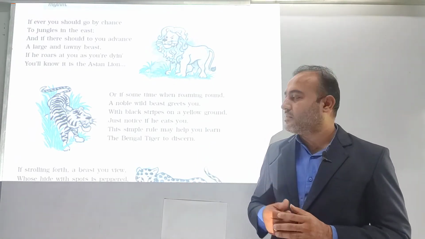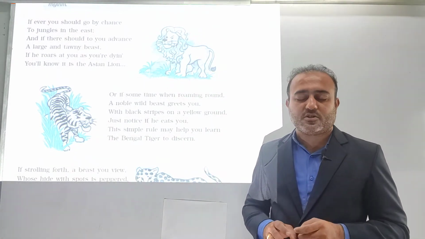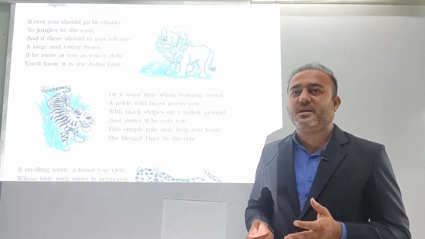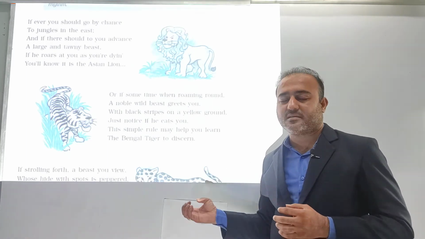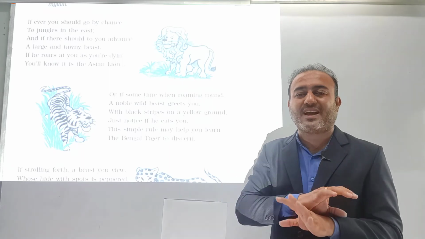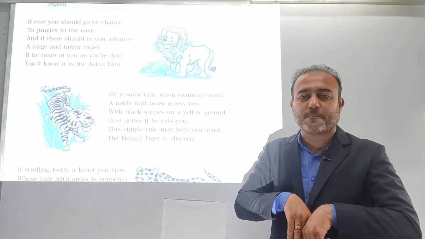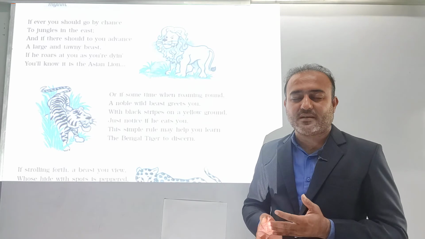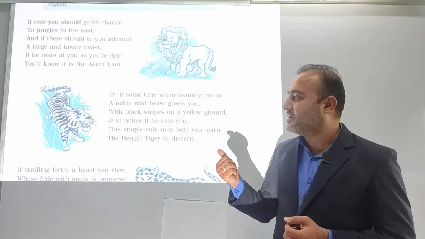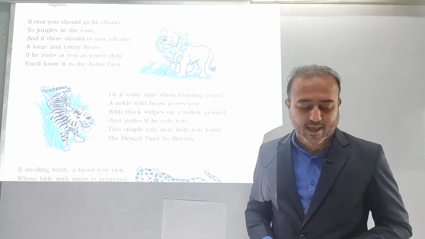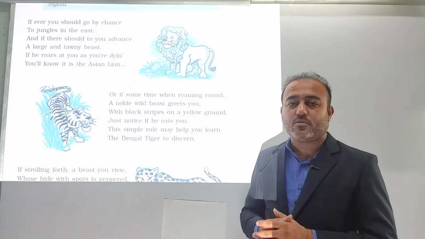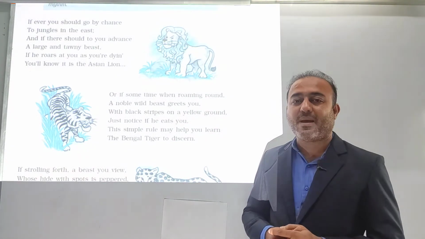That means in this paragraph, the poetess is trying to say that if you meet an animal which attacks you at once, and at that point only if it tries to kill you and eat you away, then you should characterize it, and you should understand that that animal is none other than the Bengal tiger. So that is how she says that it is the Bengal tiger.